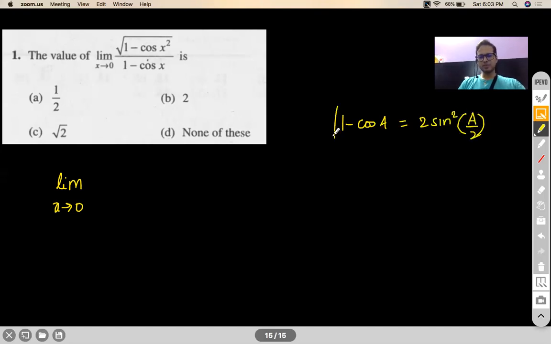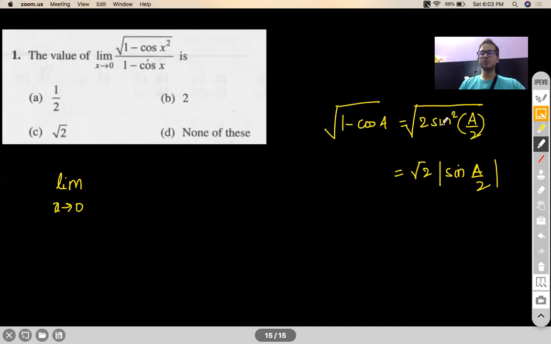So when we take the under root here, remember this result will give you root 2 mod sine A by 2. This is very important because it may cost you the problem sometimes.